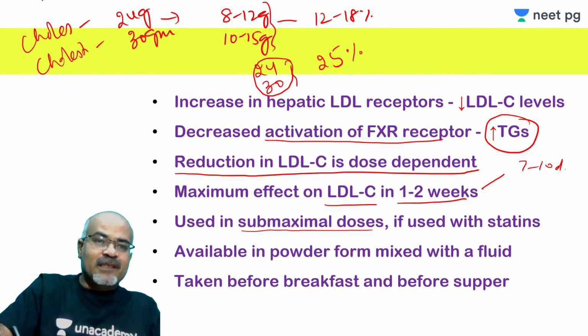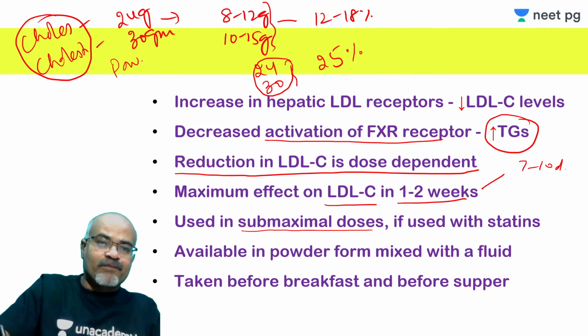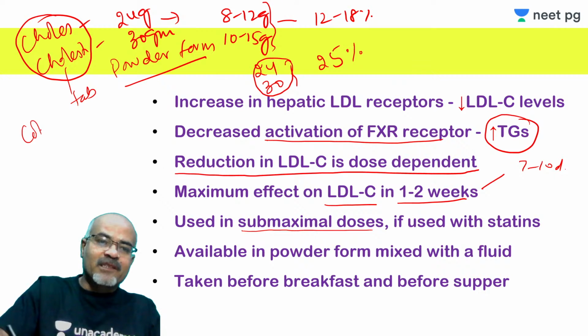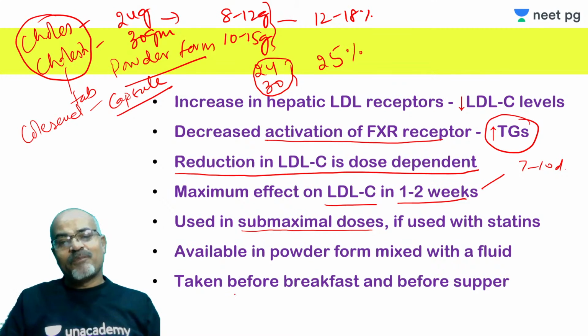These drugs are usually available in the powder form. Cholestyramine is available as powder, and colestipol is available as powder and tablet, and colesevelam is available as a hard gelatin capsule. That is not available as a powder. So these powders, how to take?